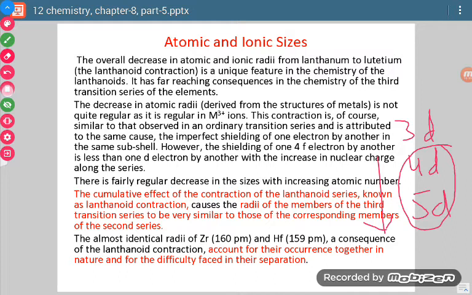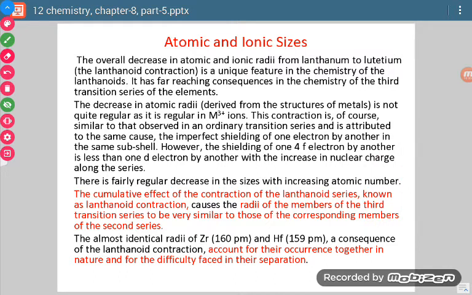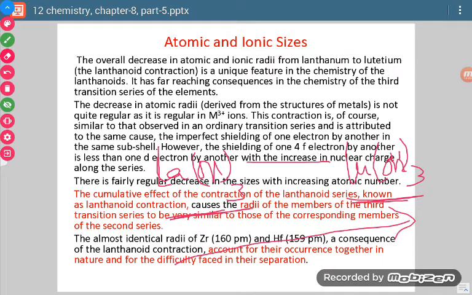And one more very important property is their basic character. When we start moving from lanthanum and see their hydroxides, lanthanum hydroxide is La(OH)3 and lutetium hydroxide is Lu(OH)3. There is the +3 oxidation state. Now when we move from this end to this end, there is a decrease in size.